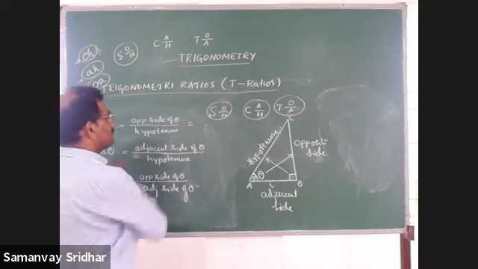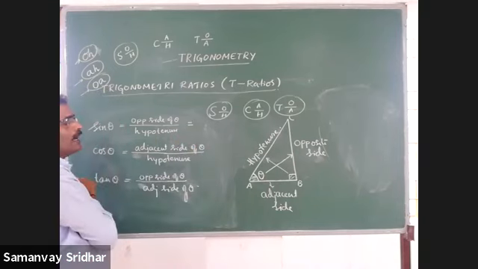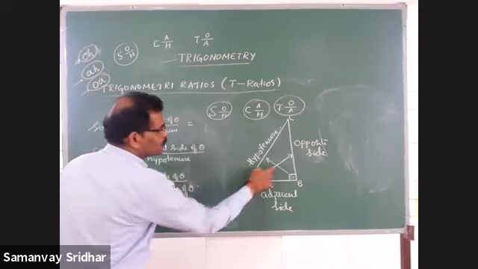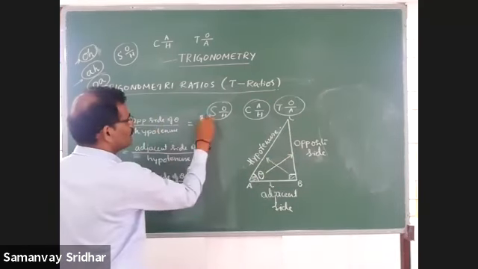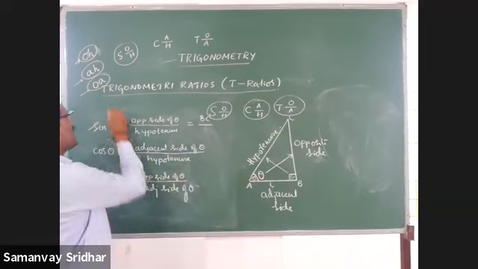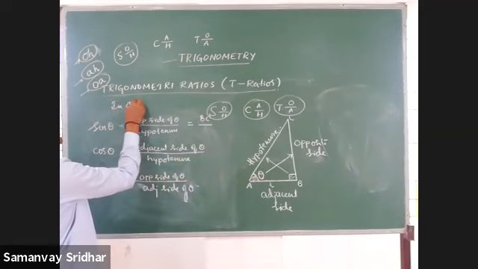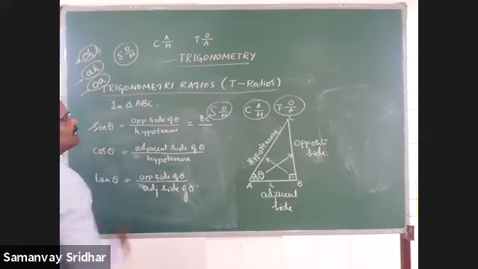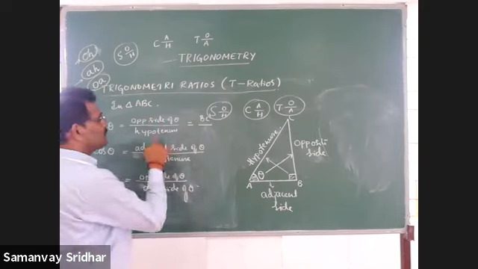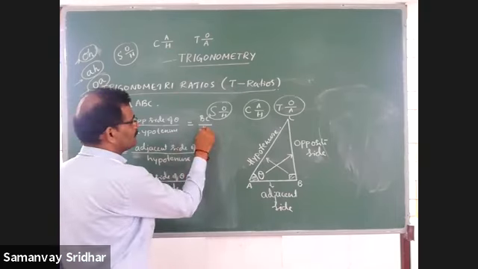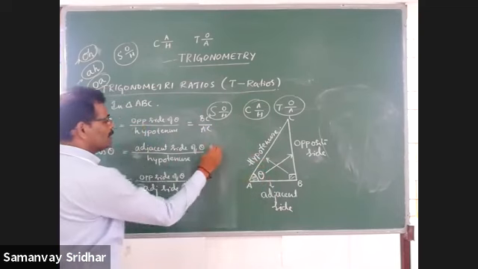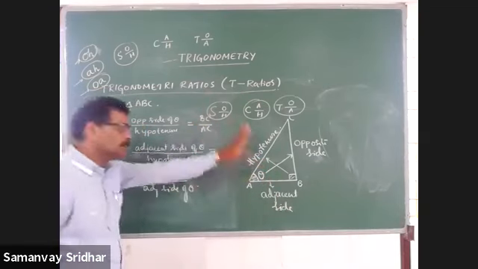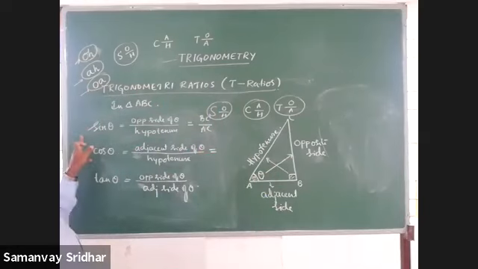With respect to triangle ABC, where angle B is equal to 90 degrees and angle A is the marked acute angle, the opposite side is BC. The hypotenuse is AC. So BC by AC is sine.